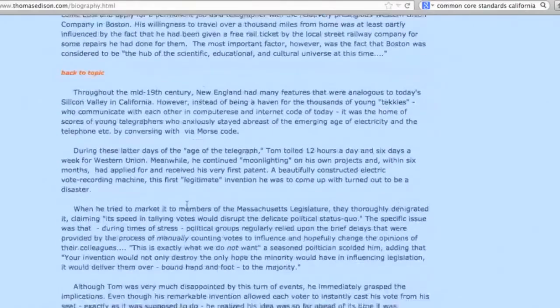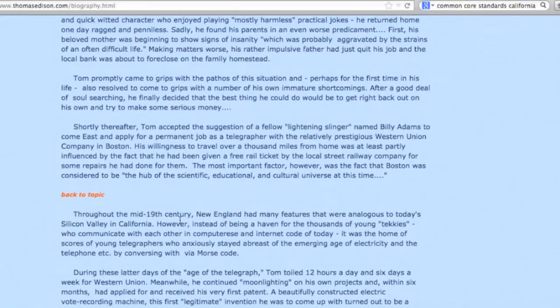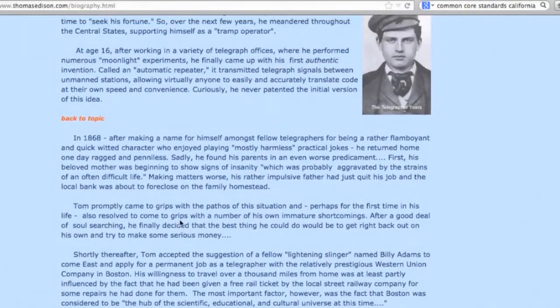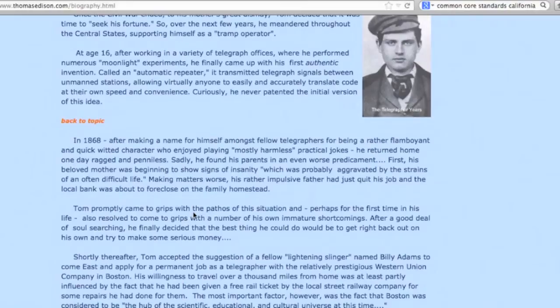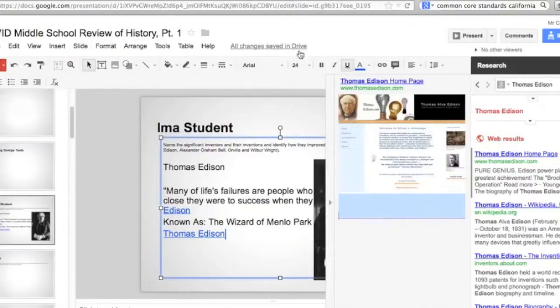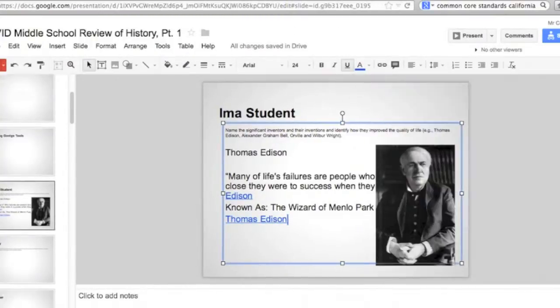It takes a little while to read some of this stuff, but you'll see in this case that Thomas Edison invented the telegraph, and no doubt this was a foundational device for telephone and later internet, which we use today. We arguably wouldn't have it if he didn't invent the telegraph. So I'm going to put that into my presentation right here. So I just simply close that out with the X and I go back. I decided I don't want that link, so I'm going to get rid of that, and in its place I'm going to type in what I said about the telegraph.